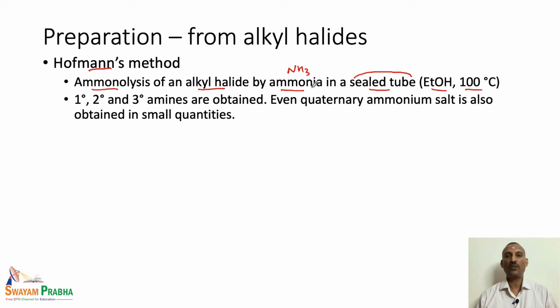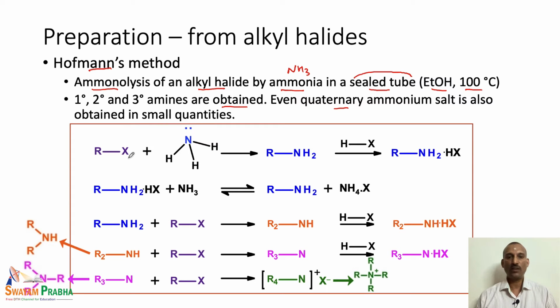Primary, secondary and tertiary amines are obtained by this method. Even quaternary ammonium salt is also formed in this particular reaction. So, here is a complete detail of the reaction mechanism for each step. The alkyl halide is treated with the amine, ammonia basically. This is our amino derivative, and when the amine reacts with the primary alkyl halide, we end up with the primary amine as shown here.